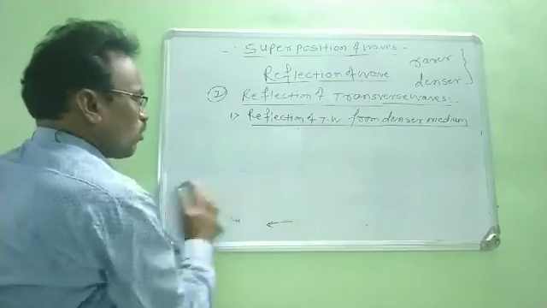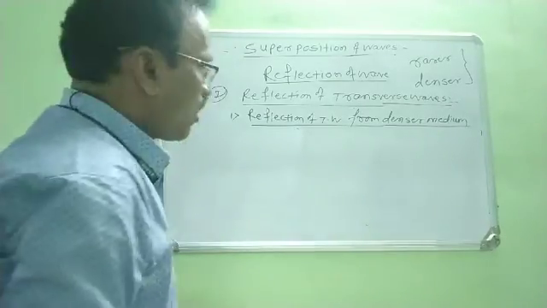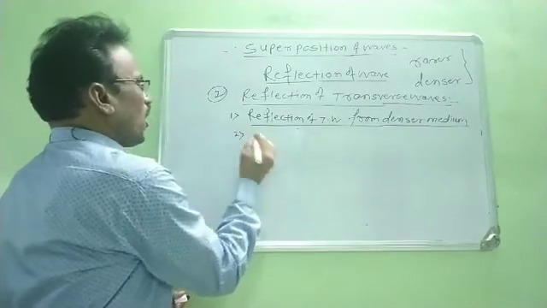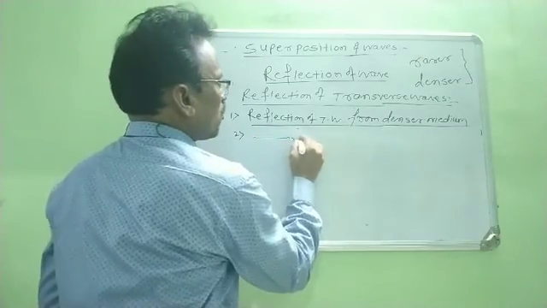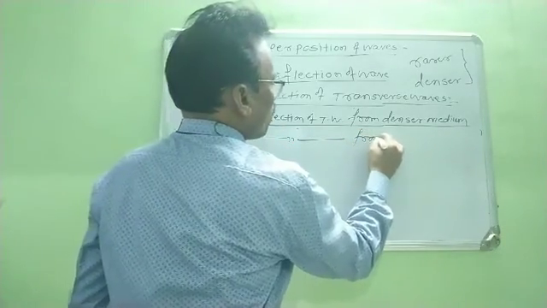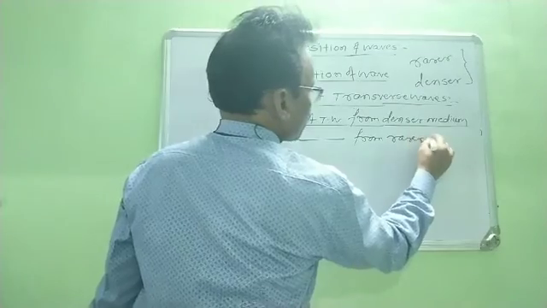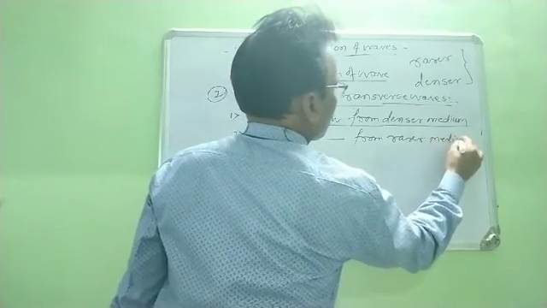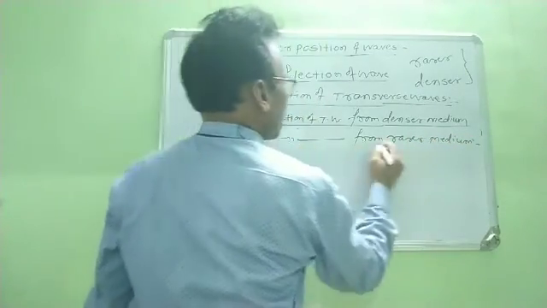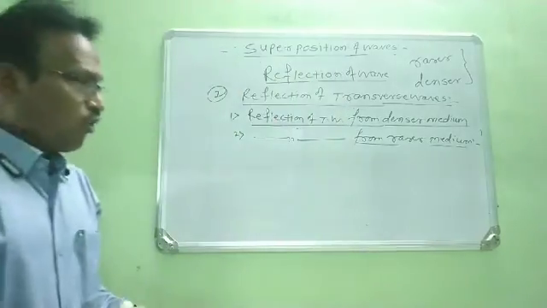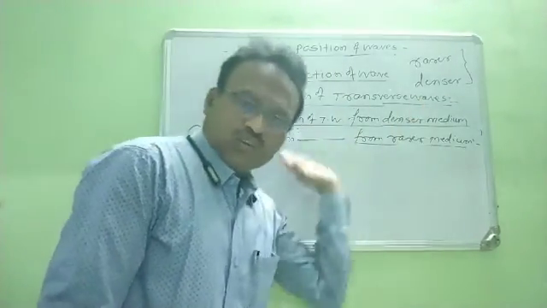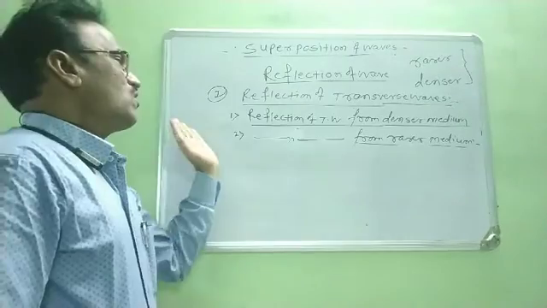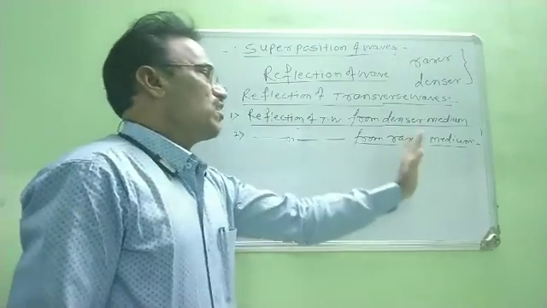Now we have to consider the second part: reflection of a transverse wave from a rarer medium. In this case we again consider two mediums, one rarer medium and the other denser medium.